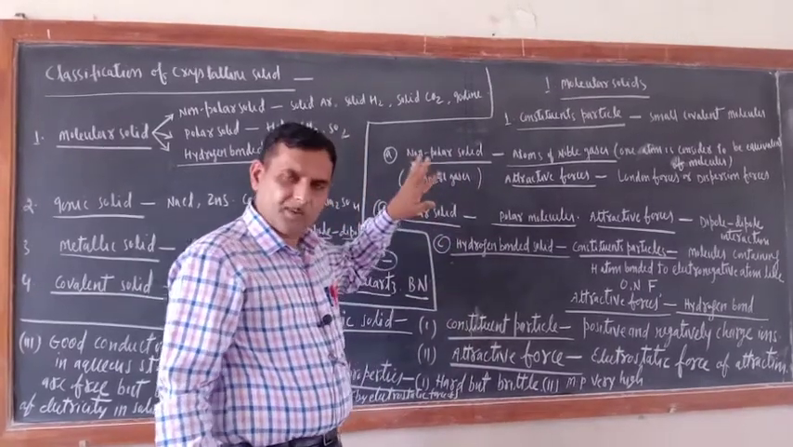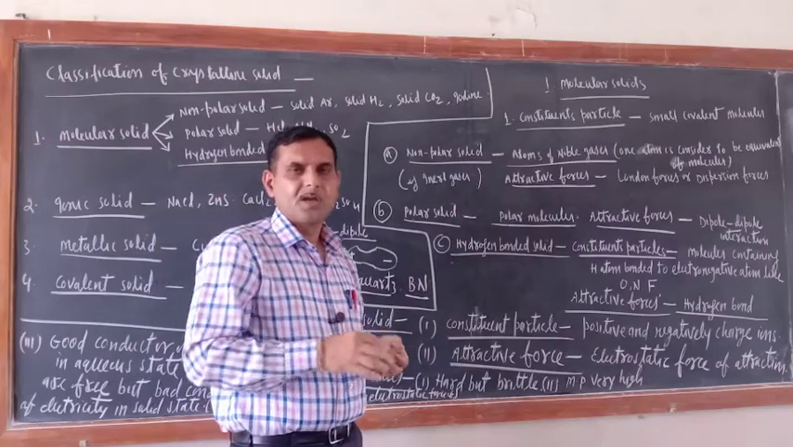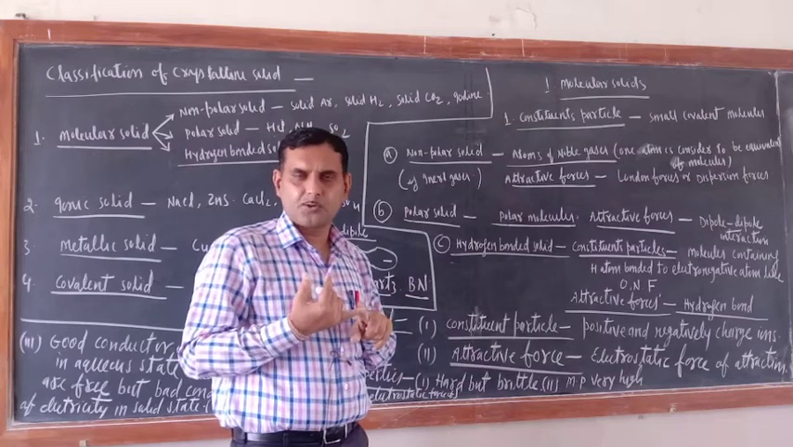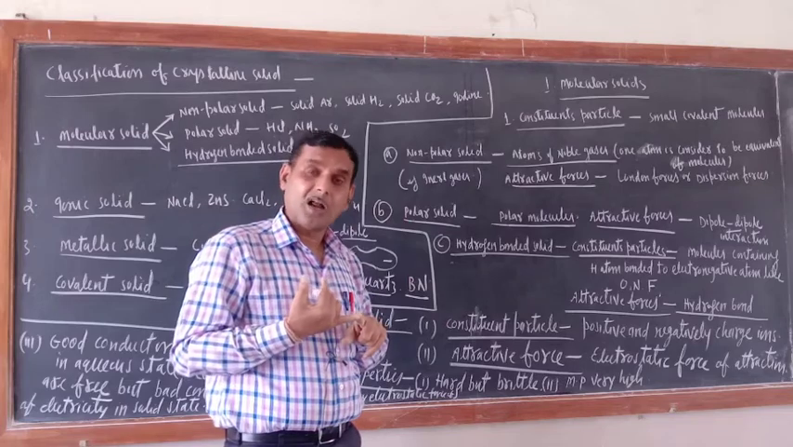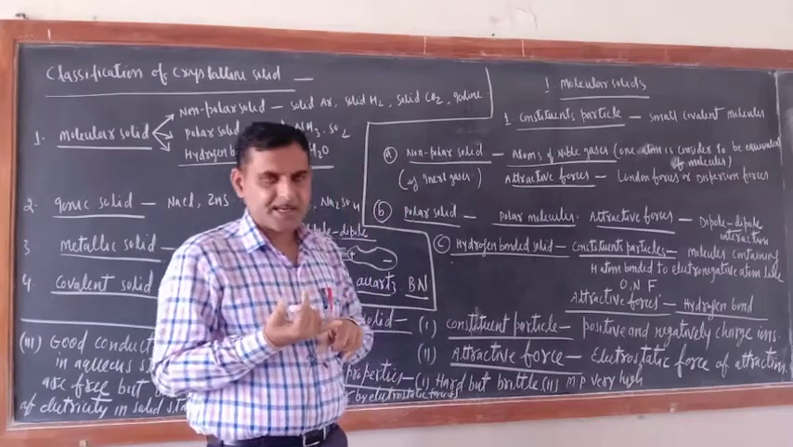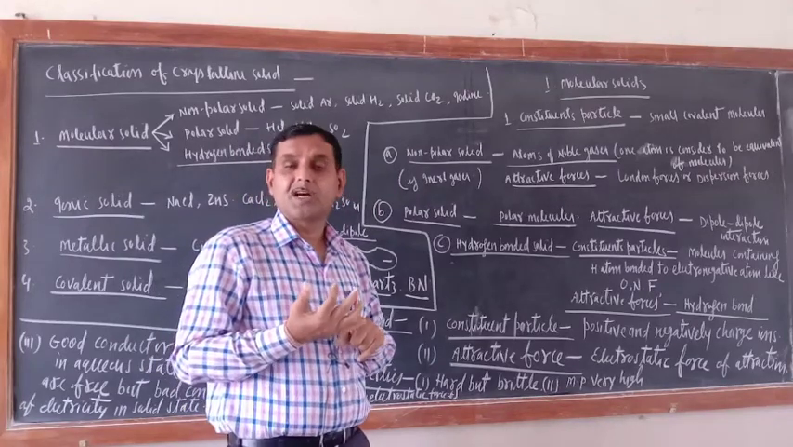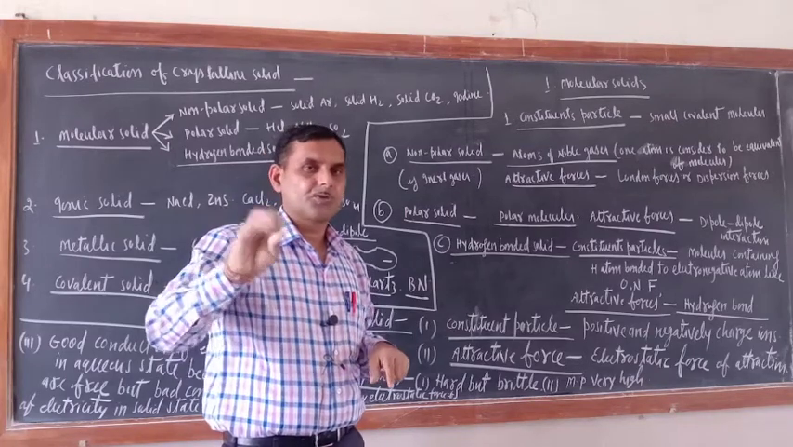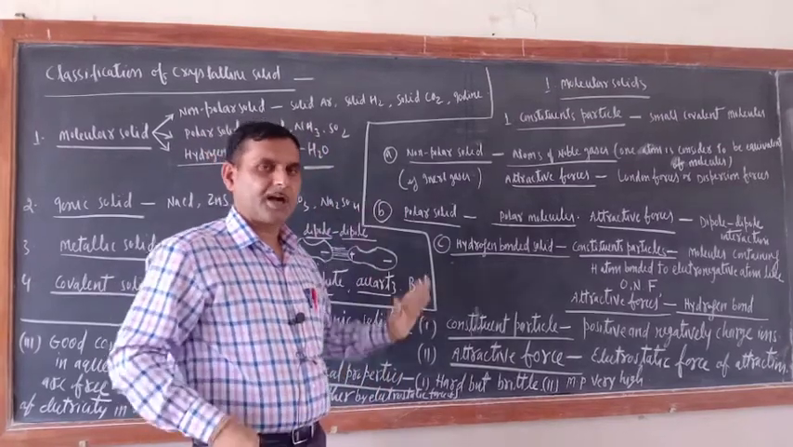Now what are the overall physical properties of molecular solids? Just see here. As far as physical properties are concerned, you have to explain 2-3 things. Number one, whether they are solid, liquid or gas, that is, their physical state. Second, you have to tell about their melting point. Third, you have to tell about their thermal and electrical conductivity. So 3-4 properties you have to tell in each category of solid.